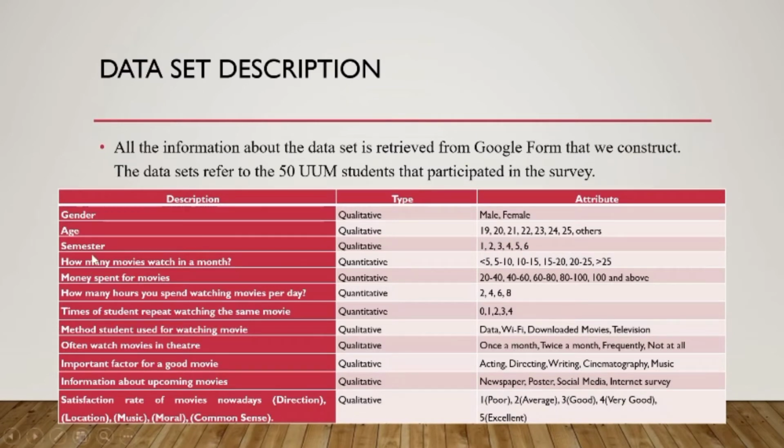These are the descriptions: gender, age, semester, how many movies watched in a month, money spent for movies, how many hours you spend watching movies per day, times students repeat watching the same movie, method students use for watching movies, how often they watch movies in theatre, important factor for a good movie, information about upcoming movies, satisfaction rate of movies nowadays, which is direction, location, music, moral and common sense. There are 4 quantitative questions. These are the attributes.